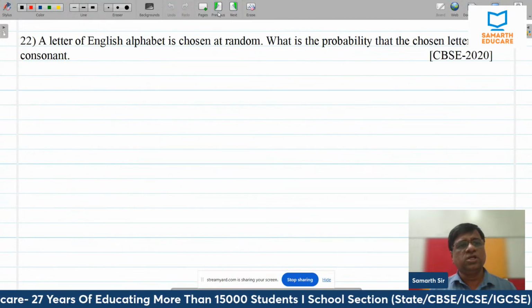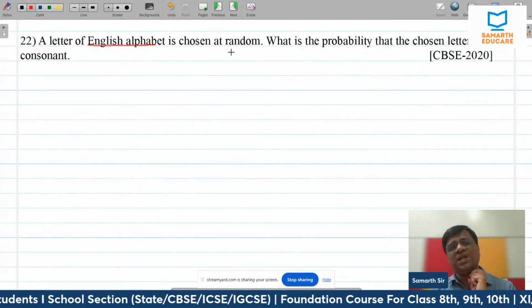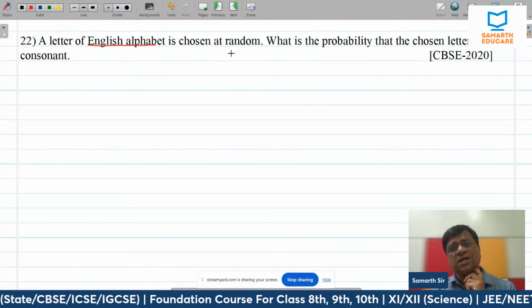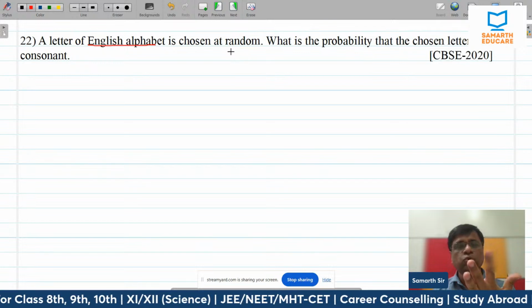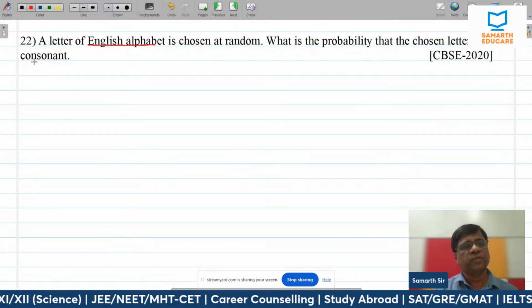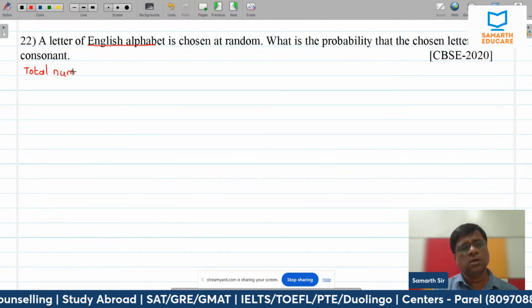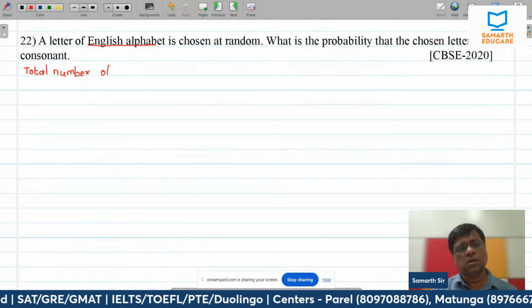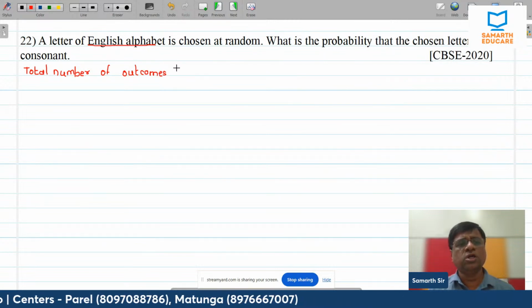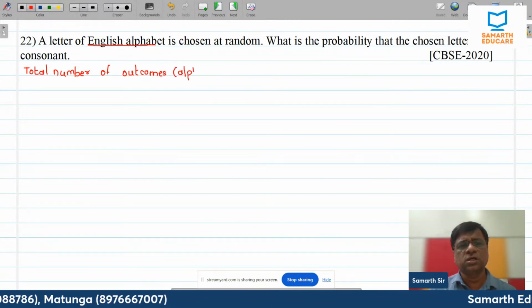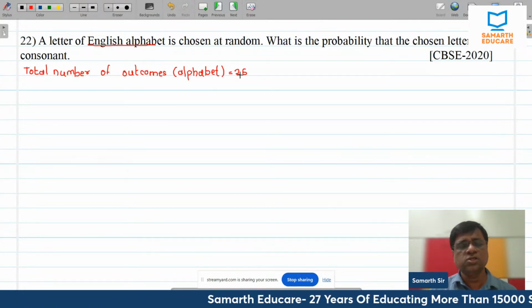Fine. Let's come to the next question. A letter of the English alphabet, how many letters are there? There are 26 letters. It is chosen at random. What is the probability that the chosen letter is a consonant? So what is the opposite of consonant? Vowels. How many vowels are there? A, E, I, O, U. Right? There are 5 vowels. So total number of outcomes: these are alphabets in English. How many alphabets are there? 26 alphabets, from A to Z.